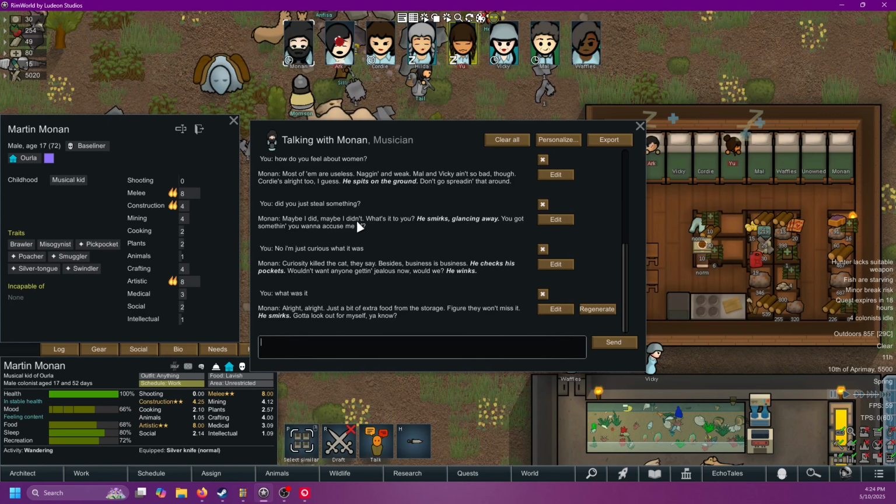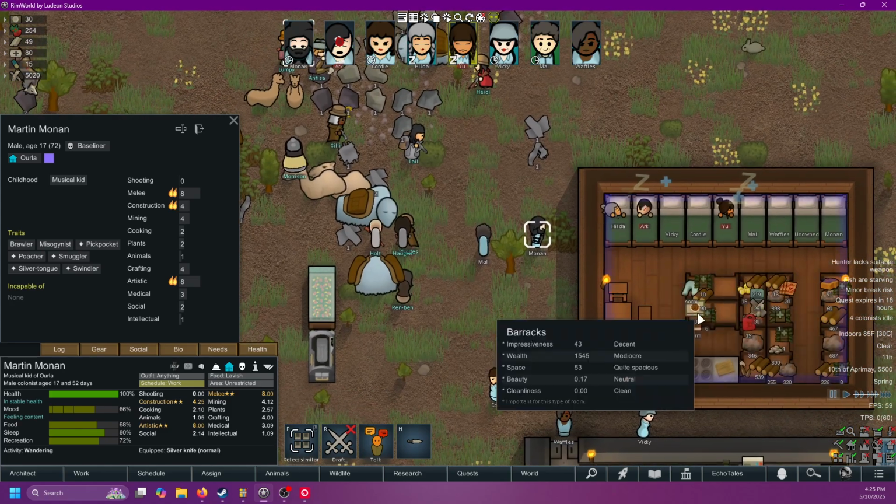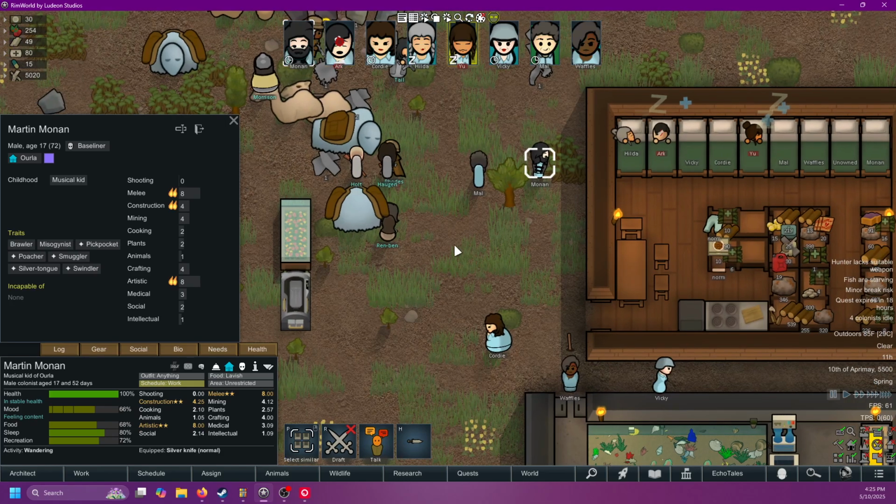They're nagging at him. And then I could say, hey, wait a minute, I saw you steal something. And he's kind of denying it, but he did end up stealing some additional food. It says it right here. It was food for the storage that they won't miss from these people. And that's a whole different mod there. We'll get into it later. But it's pretty cool how the modded content is interacting here, it's really smart.